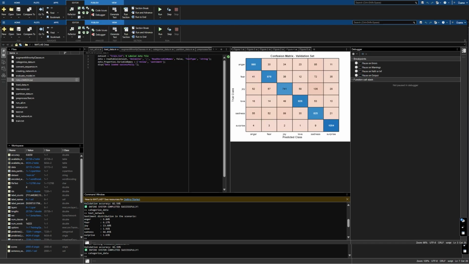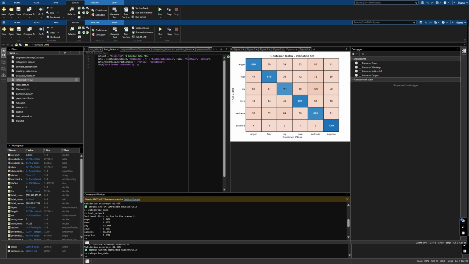And in this file, we loaded the data train.txt, the dataset we took from Kaggle, and we read the file train.txt into MATLAB as a table with two columns, one for reviews and one for sentiment labels.